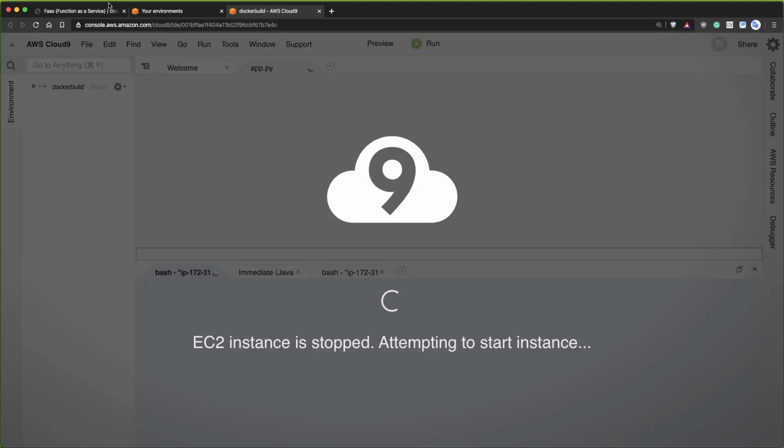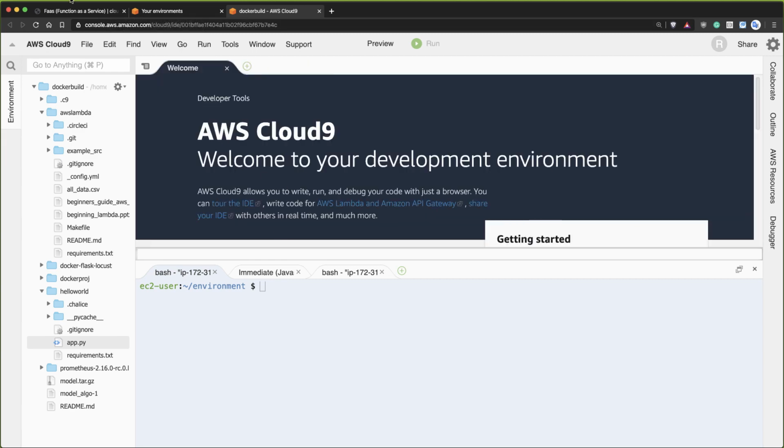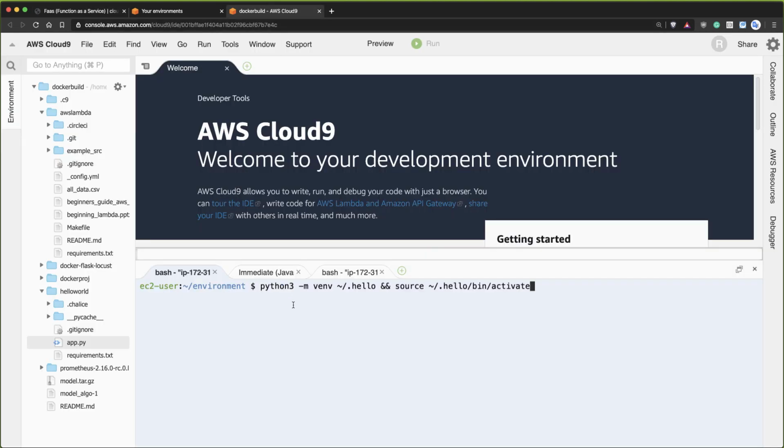And I'm only going to go through part of this because I'll only go through the local aspect of it, because I don't want to set up API keys. But if you did want to work on your own computer, for example, Chalice does work pretty well with that because you can set those API keys up locally. But basically, the way you would start this is I'll just copy this code up here. I would create a virtual environment and activate it like that. If I didn't already create this, there we go. And you can see I sourced it.